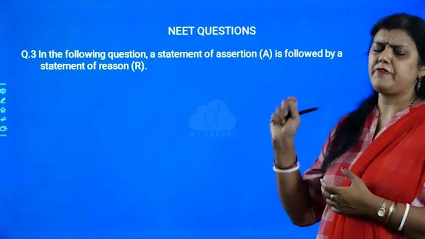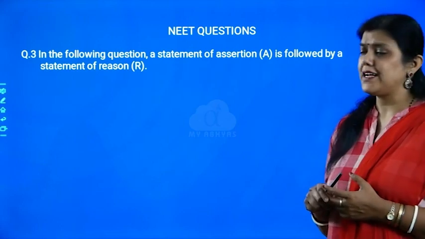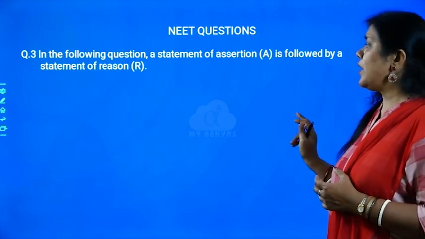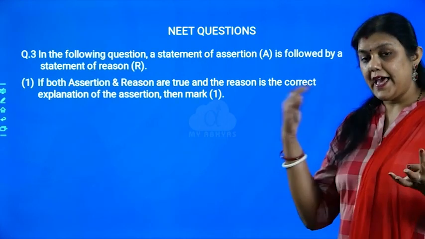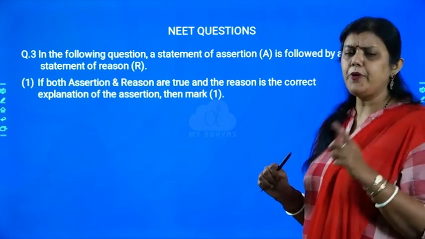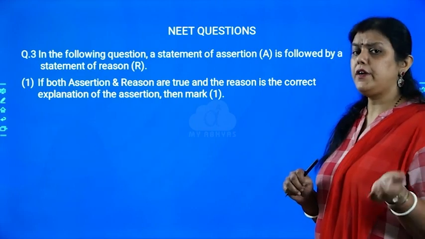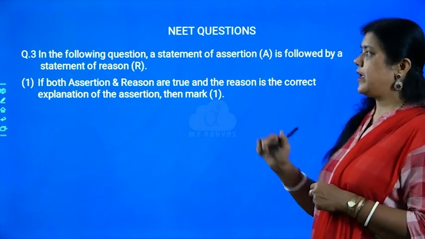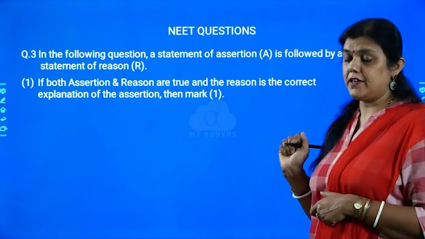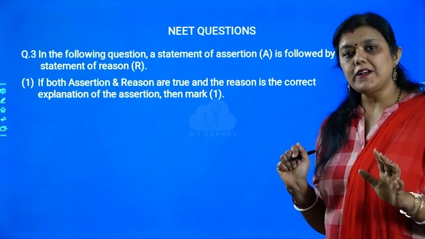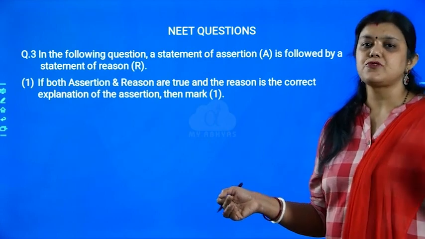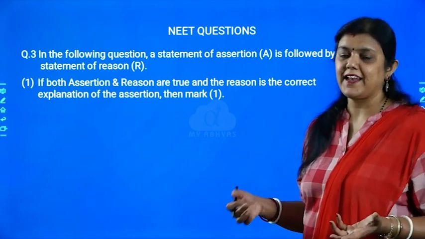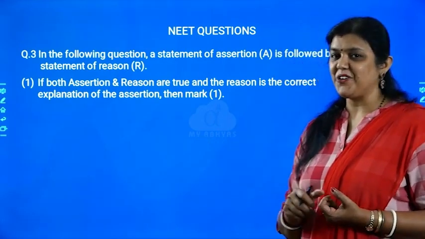These types of questions are very common, that is assertion and statement type. What happens in this question is, you will be getting 4 options first, and then the question will appear. I hope you have done these types of questions before. If not, I will tell you how to do it. Now let us read what the instruction is over here. Now you understand the instruction, and in future chapters I need not repeat these instructions again and again, because by that time you will be easily recalling this.